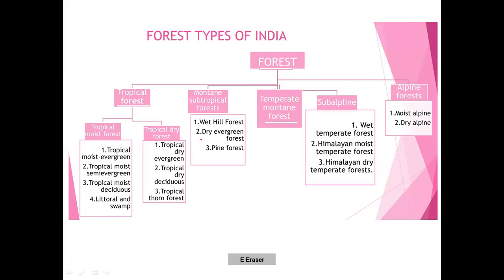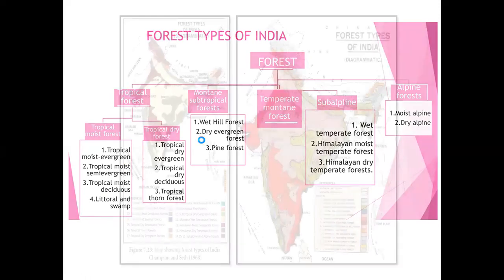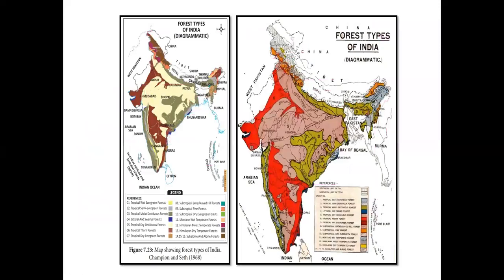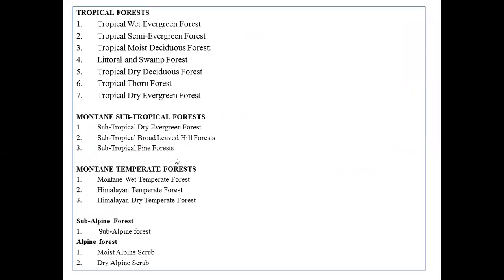Okay, so if you classify here, we'll move to another slide. There actually we have a clear-cut definition. Yeah, it's clear-cut. Okay, so here you can see the five major groups, as I mentioned, from tropical forestry to the alpine forest. Okay, these are all five. Please remember it's five.